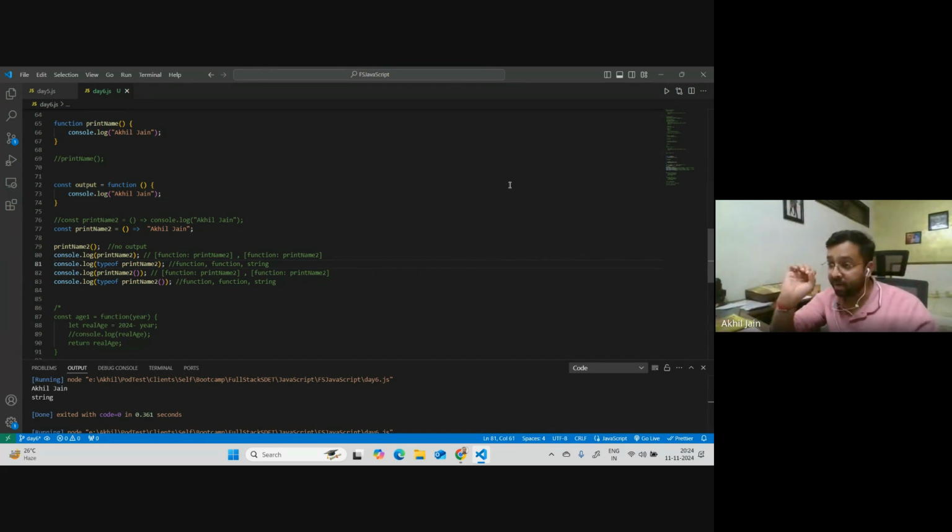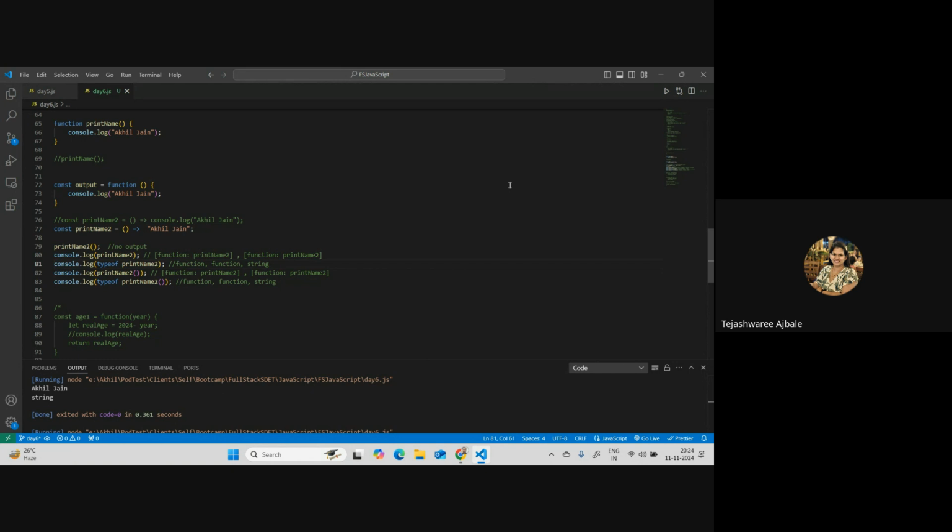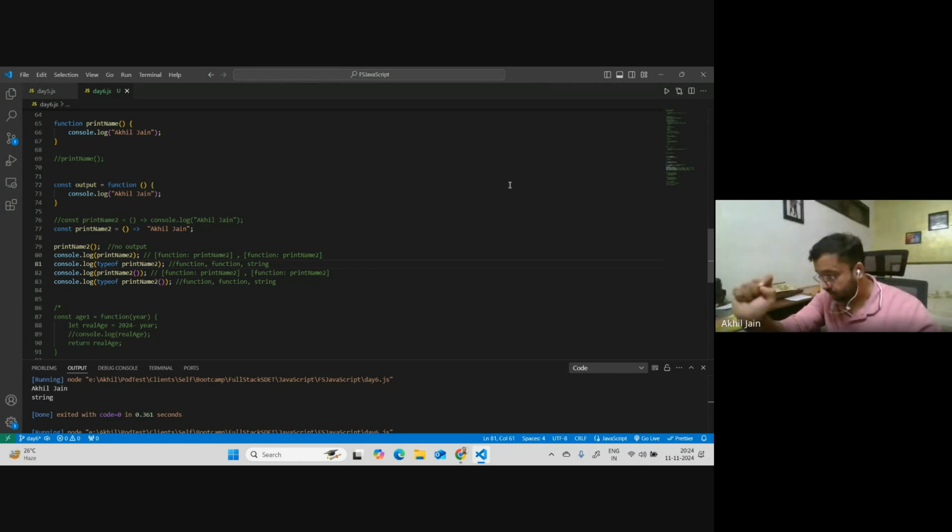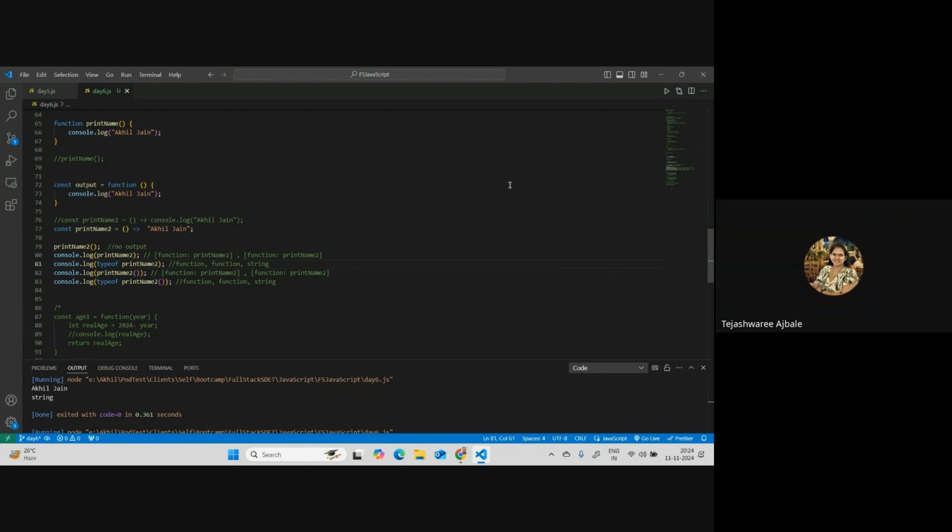So again, I would say the better way of writing a function is through arrow functions or through the function expression, that anonymous function, not the function declaration, because you would have heard a term called hoisting. That is a concept which we do not want to have in our logic. We want to avoid that concept. What that concept is, we'll discuss next week. So to mark your answer, that is the answer.